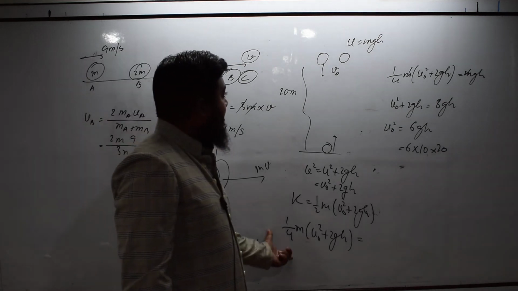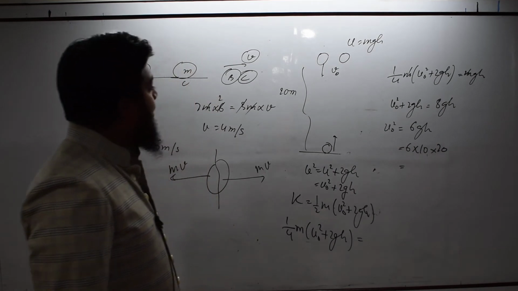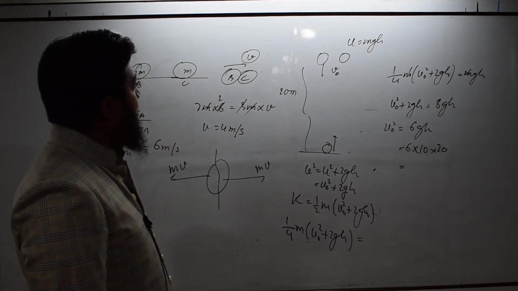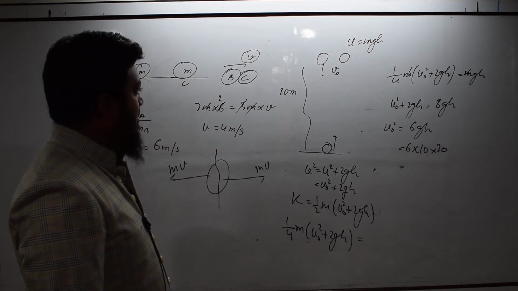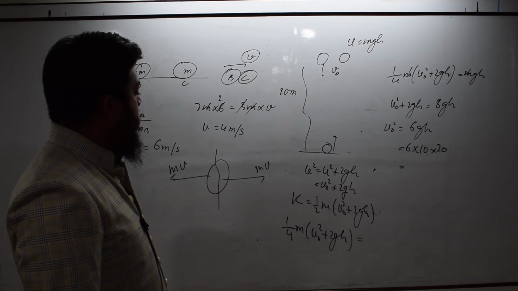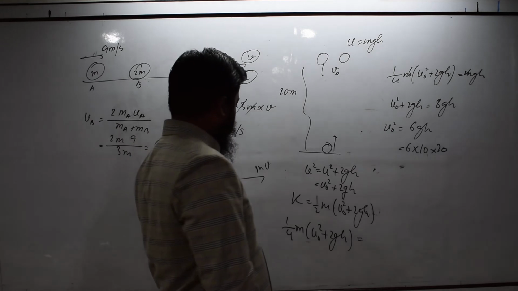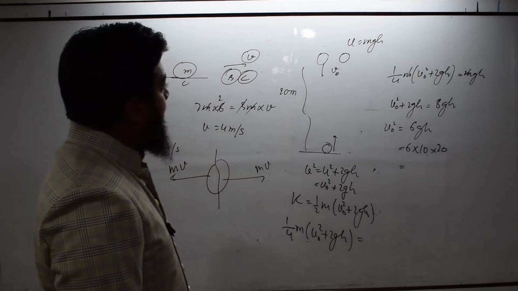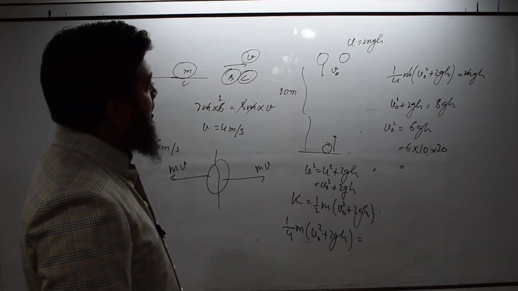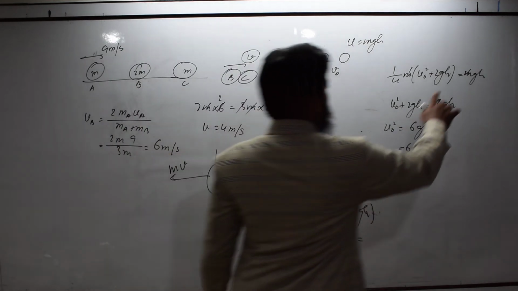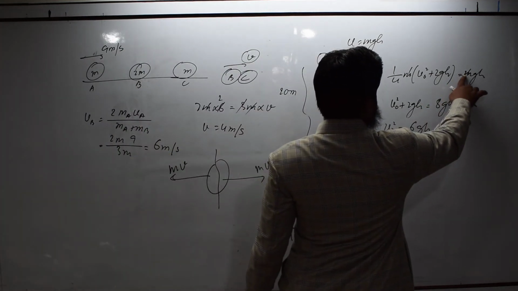And kinetic energy here is equal to the final potential energy. So 1 by 4... oh sorry, there is no 2, it was m, I thought it was 2.